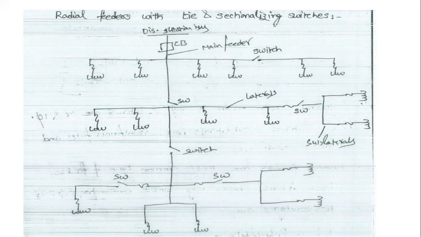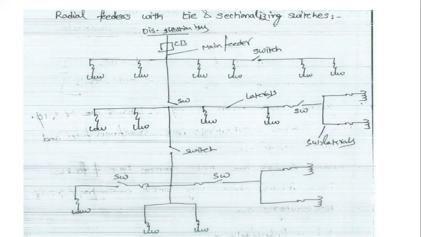This is the modified radial type of primary feeder with tie and sectionalizing switches, to provide fast restoration of service to the consumers. For improving the continuity of the supply, we are using the tie and sectionalizing switches.